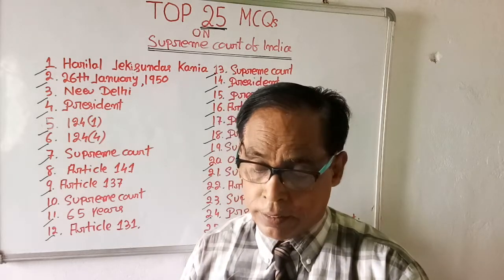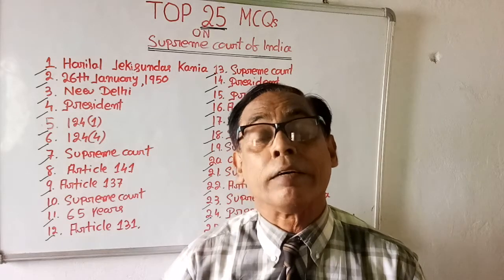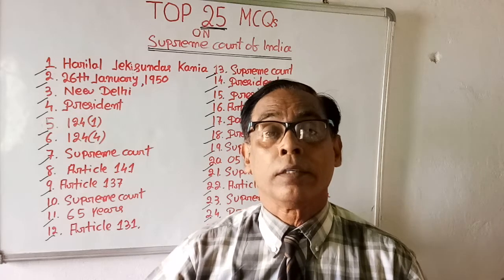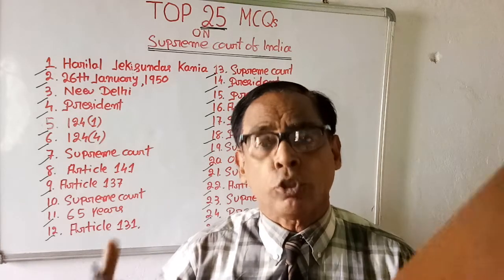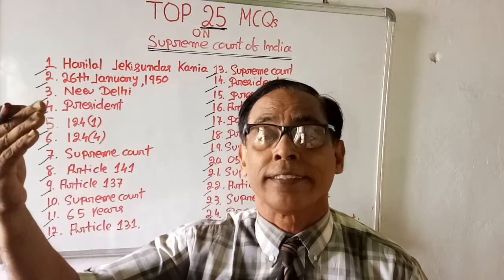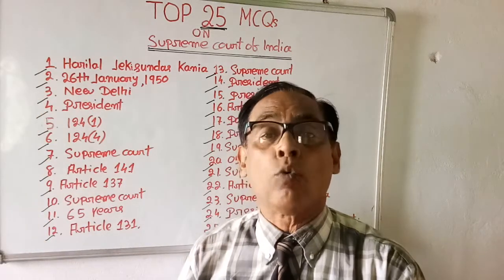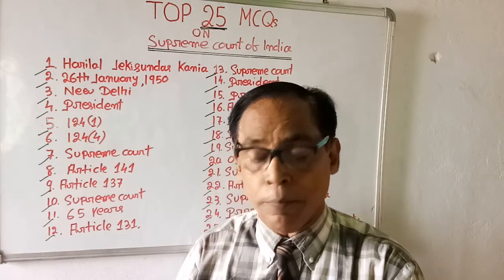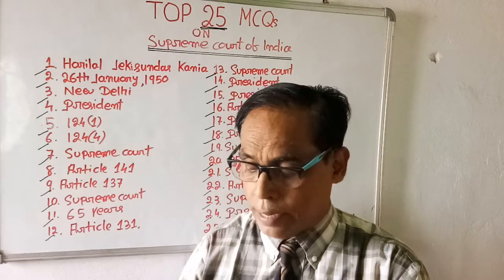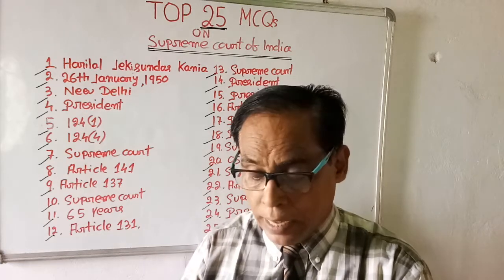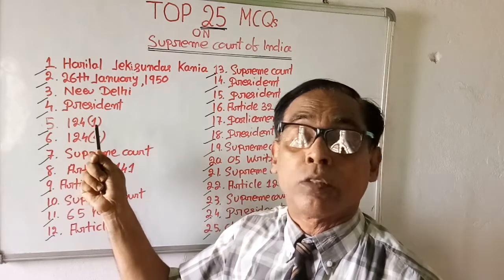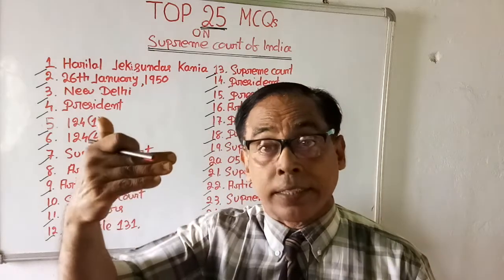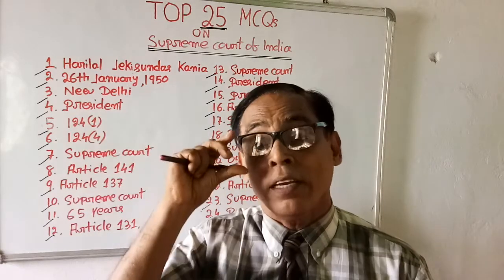Come to question number 5. Which article says there shall be a Supreme Court in India? Supreme Court is a must. But the question is, which article says so? Choices are Article 124 Clause 1, Article 124 Clause 3, Article 124 Clause 2, Article 124 Clause 4. The right answer is Article 124 Clause 1. Article 124 Clause 1 narrates that there shall be a Supreme Court in India.